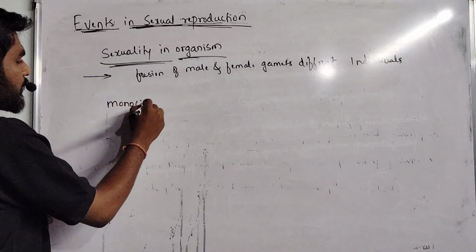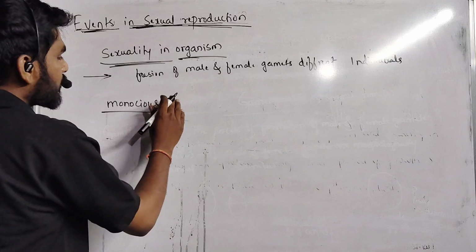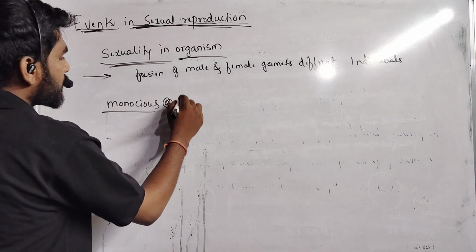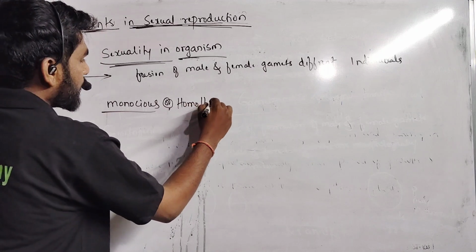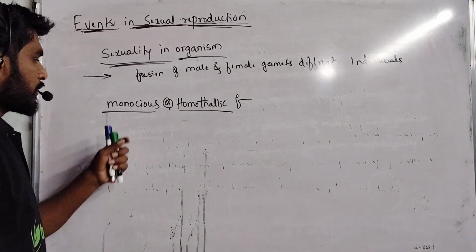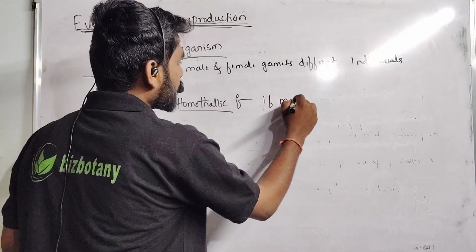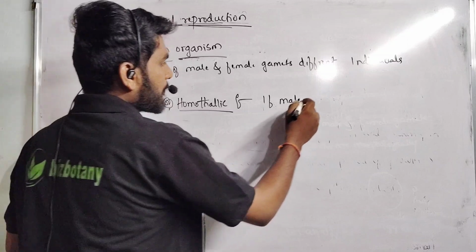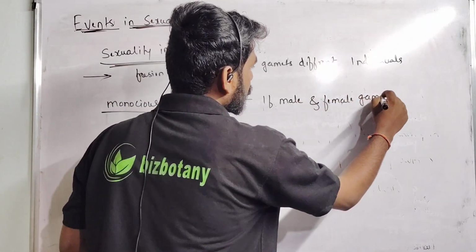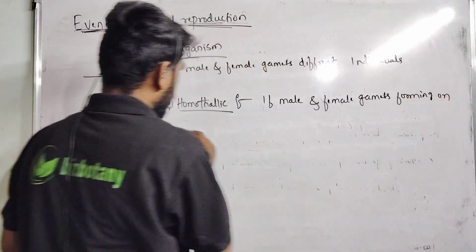Monoecious means both gametes, male and female gametes, are forming on the same plant, or homothallic, you can call it homothallic. In case of algae, you can see the thalloid body. Homothallic or monoecious means the male and female gametes are produced on the same plant, forming on the same plant.